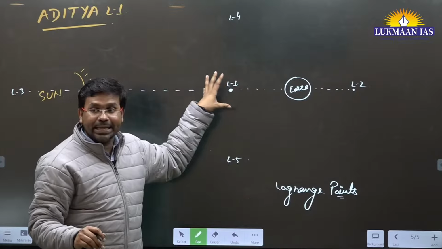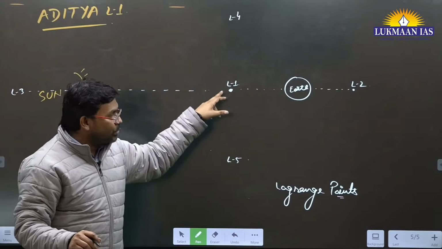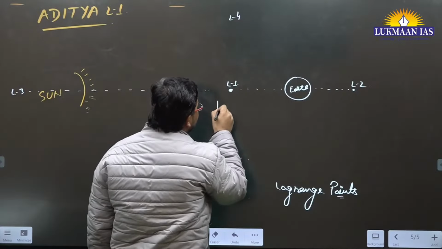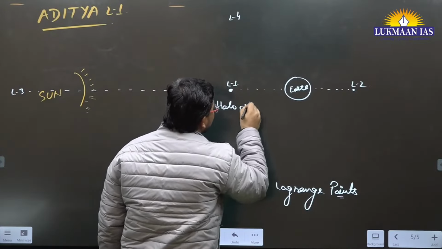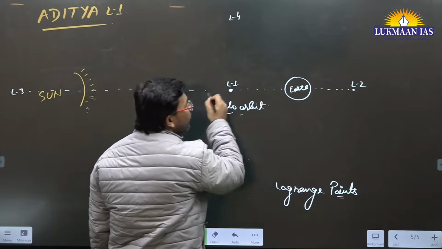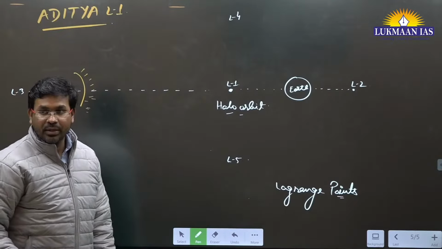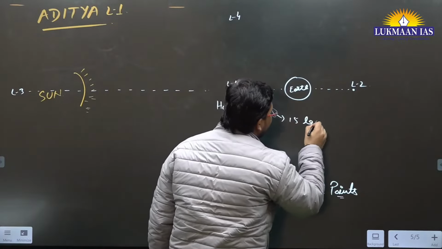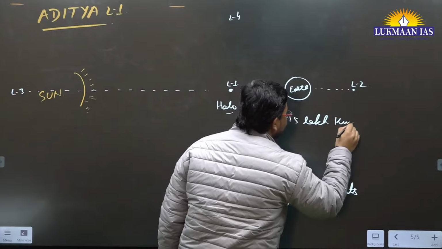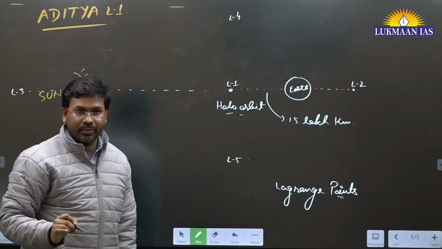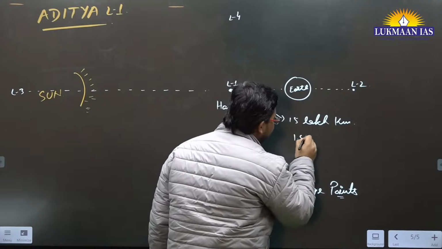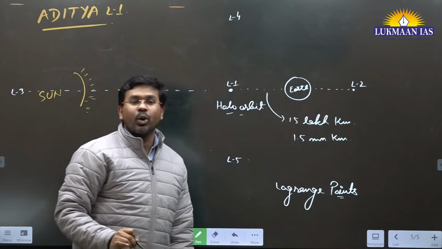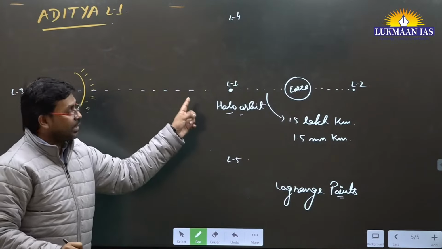It is going to stay in space, staying over here and following an orbit. This is known as a halo orbit. We are going to understand about this. How far is this distance from Earth? The distance from Earth to the L1 point is 15 lakh kilometer. How much? 15 lakh kilometer, which can also be considered as 1.5 million kilometer.